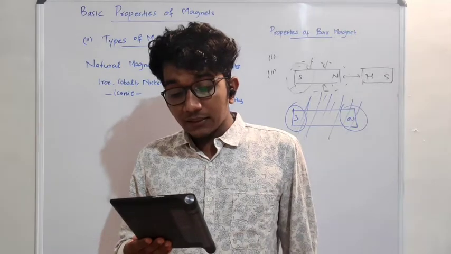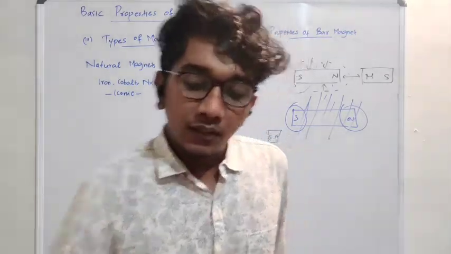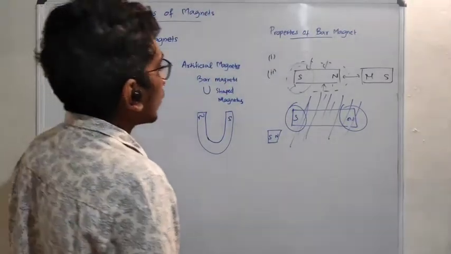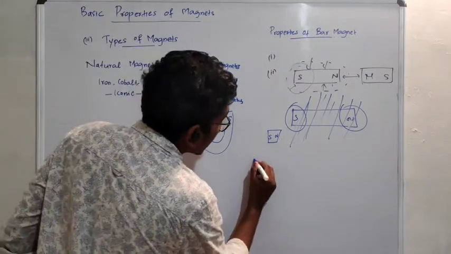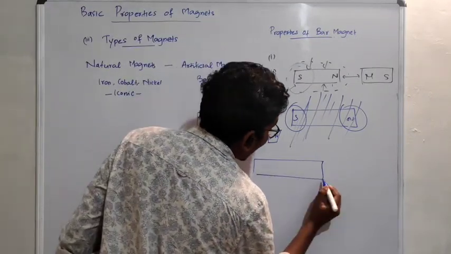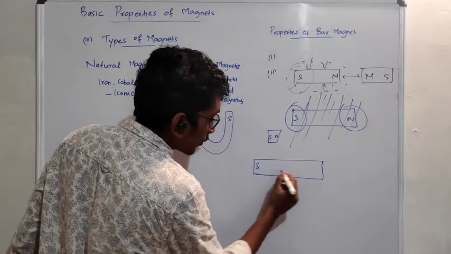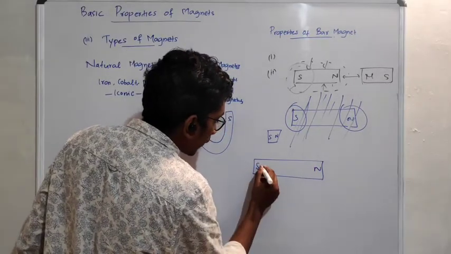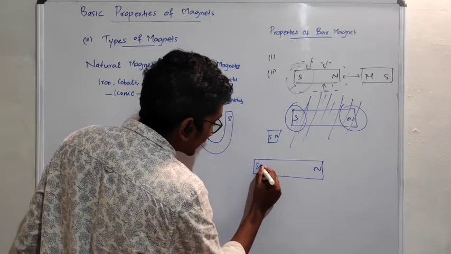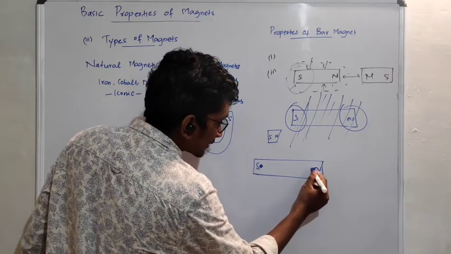Then the fifth one, the length of the magnet. All of you listen. In a magnet, there are two lengths particularly. If this is the south pole and this is the north pole, the south pole will be exactly at this point, and the north pole will be like this.